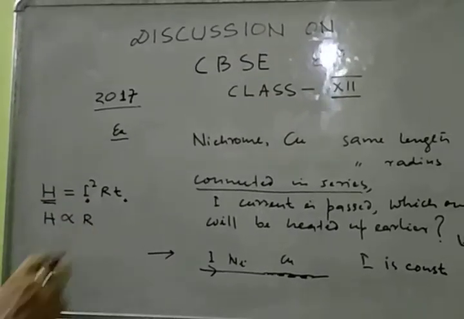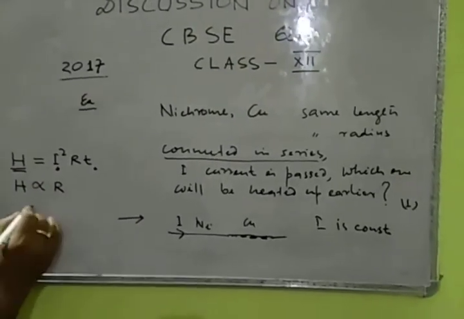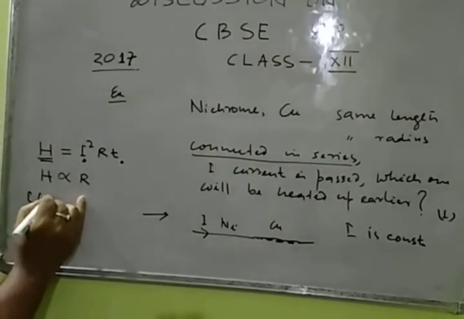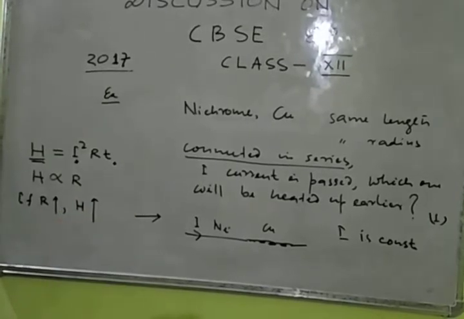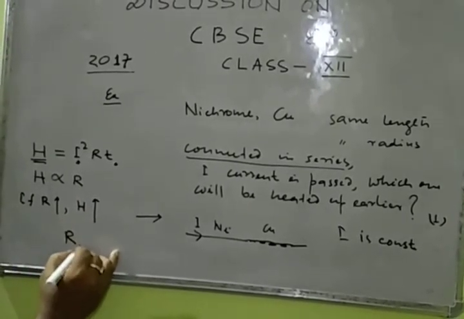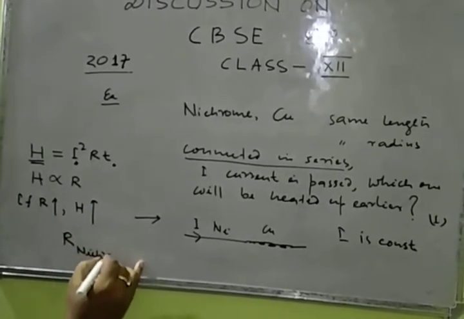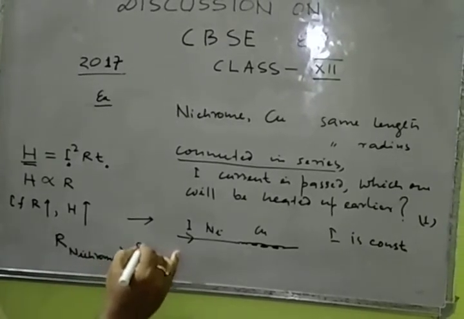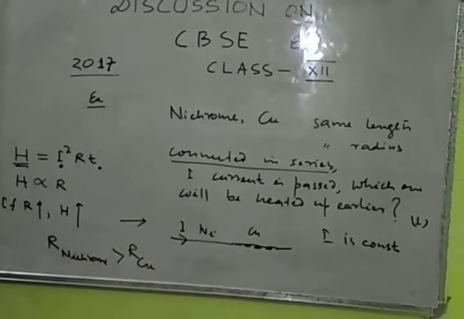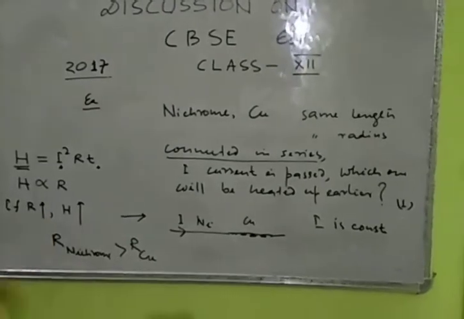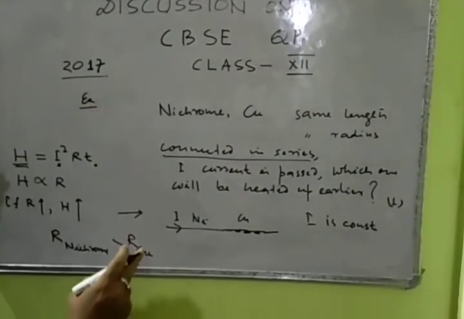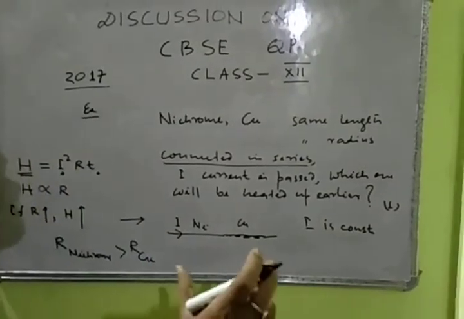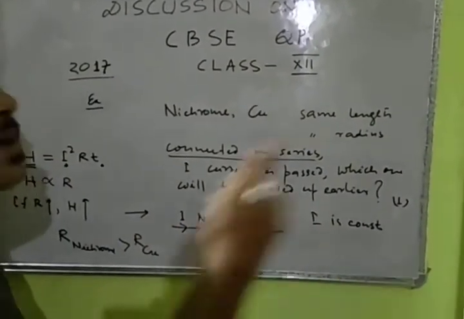R means resistance. So if resistance is higher, heat produced will be higher, and resistance of nichrome is greater than resistance of copper. Why? Copper is a good conductor of electricity. If there is a good conductor, it will allow current as much as possible.